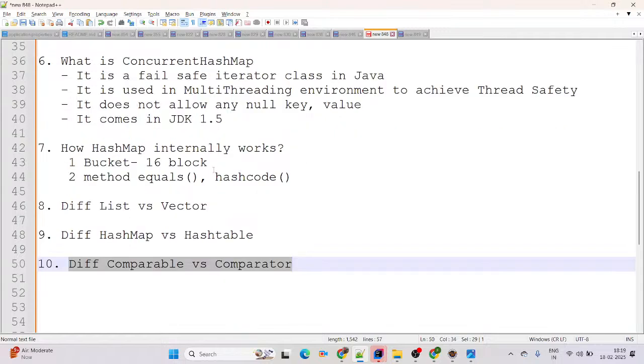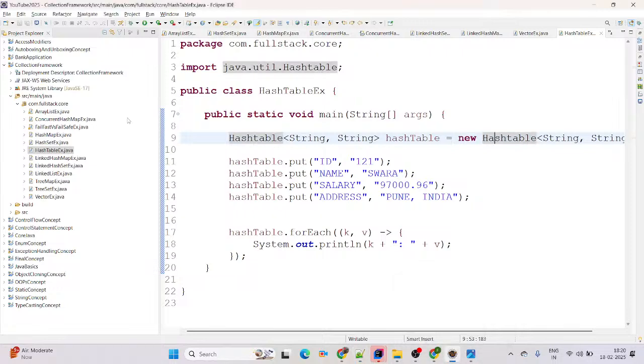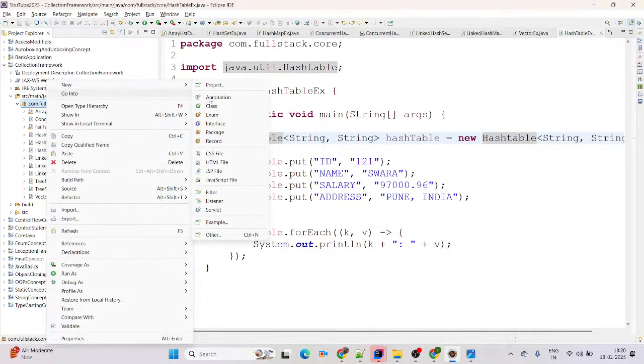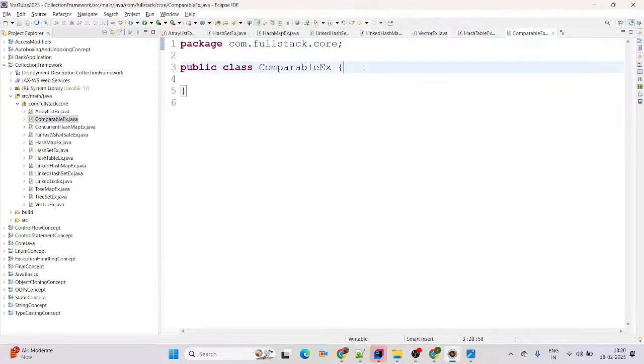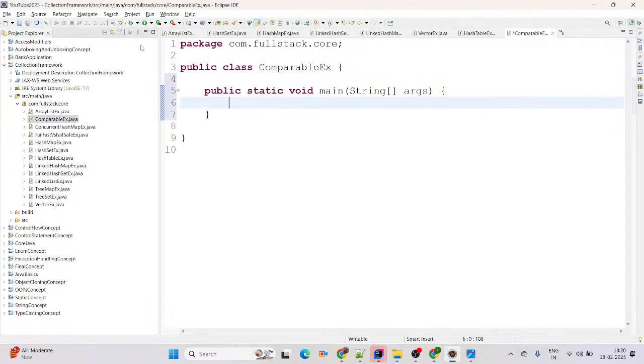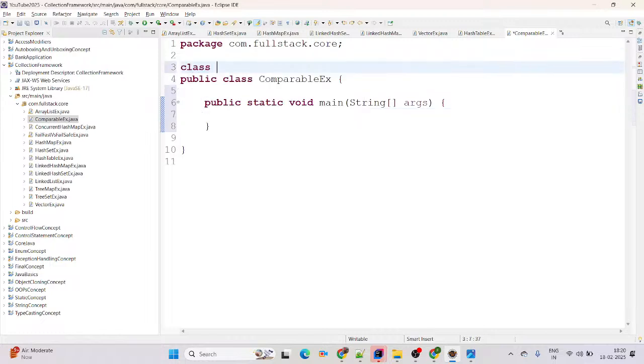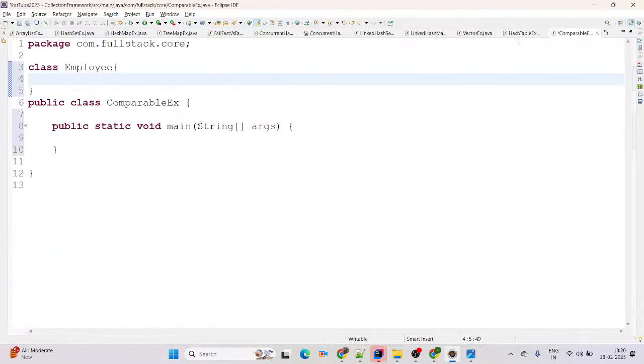Now we'll go to a practical example, and I will explain it there. I am creating a new Java class, and I am giving the class name ComparableExample. This is our main method. I am creating a class named Employee, which is our POJO class. Using Ctrl M, it will maximize the size of the screen.